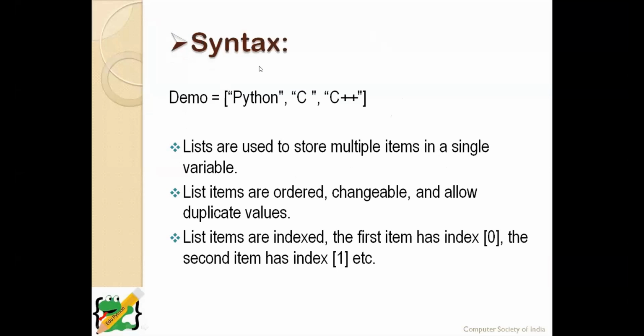Now you can see the syntax of the list. Here demo is a variable which stores the list. List is followed by square brackets where it contains 3 items: Python string, C string, and C++. These are the same data types. A list can be used to store multiple data types in a single variable. Let me show you.